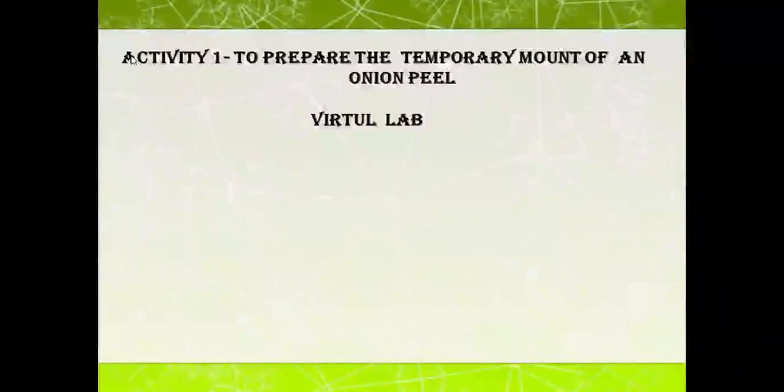Students, after watching the video in a virtual lab, now you are able to prepare the temporary mount or a temporary slide of an onion peel. And now it has been clear that all living beings, including the plants or the animals, their body is made up of cells. And you have seen under the microscope that a plant body, onion peel, also has a large amount of cells.